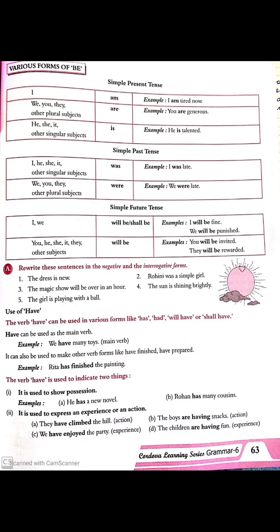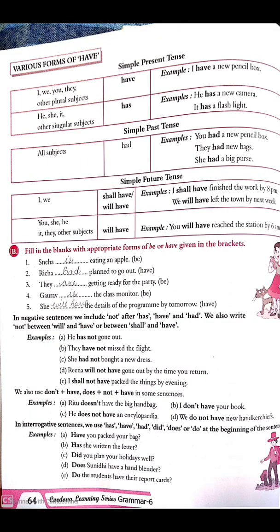Same like be, on the next page, page number 64, we have another chart of the verb have. You can see present, past and future. With I, we, you, they and other plural subjects, in the present tense we have to use have, and with he, she, it and other singular subjects we have to use the verb has.